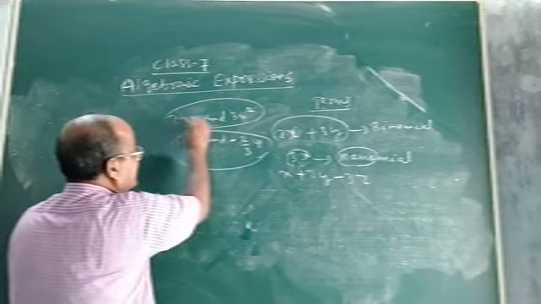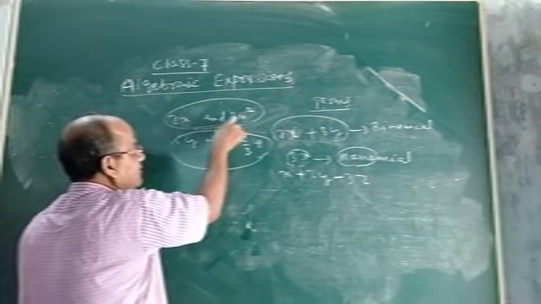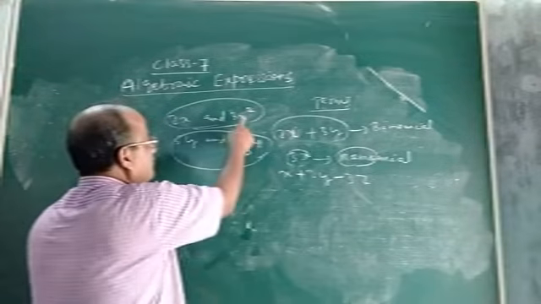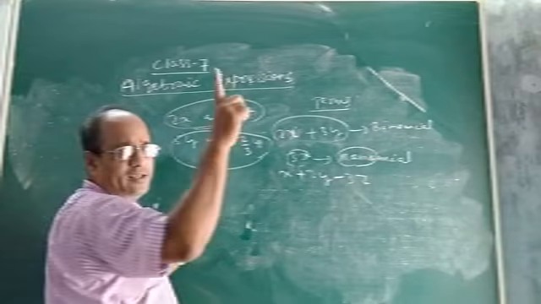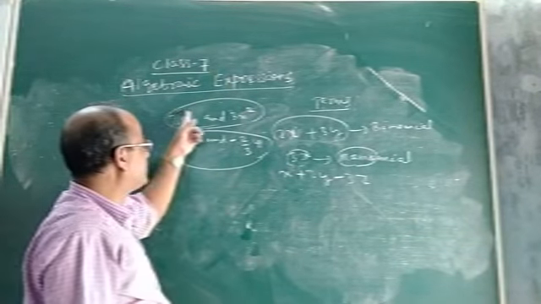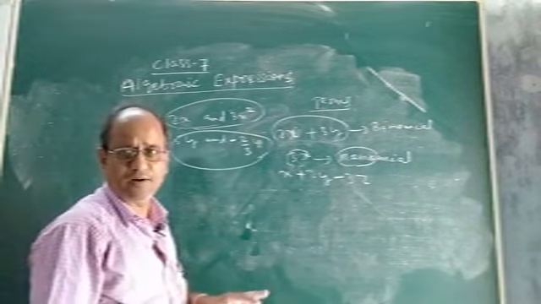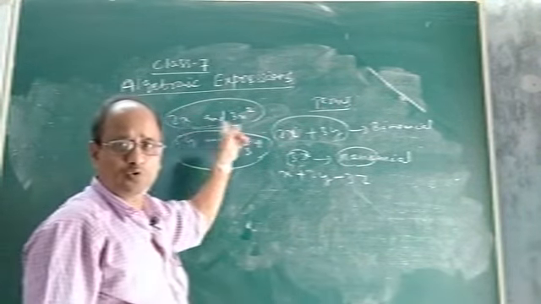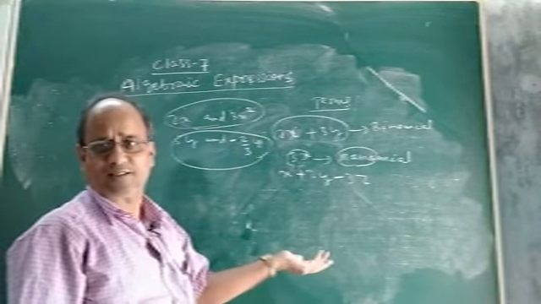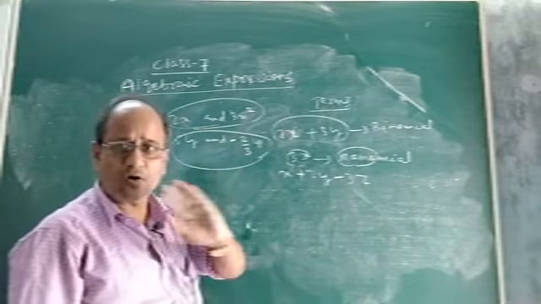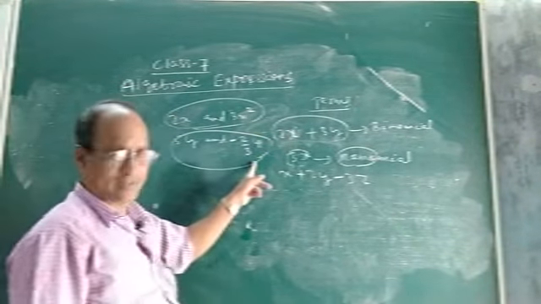See children, in these two terms, what is the variable? The variable, or the literal, is x. But what about the power? What is the power of x here? 2. What is the power of x here? Nothing, means 1. The power of x in this term is 1 and in this term is 2. That means the powers are different. So even though these two terms contain the same variable, their power is not the same. So we say these two are not like terms. These are unlike terms.